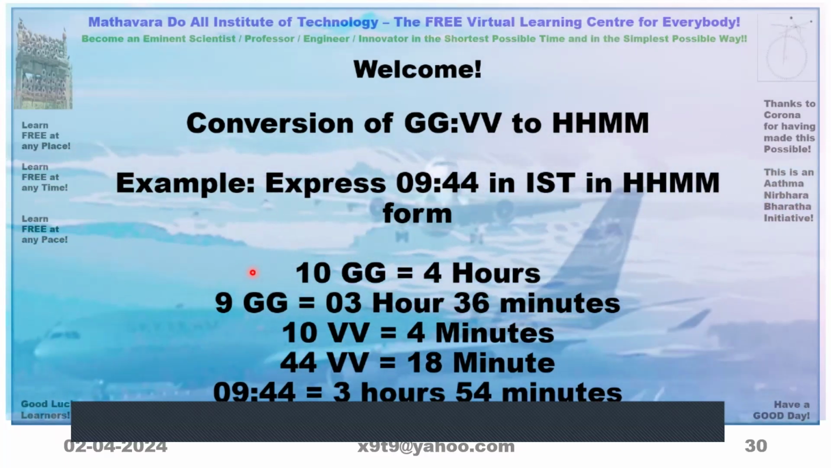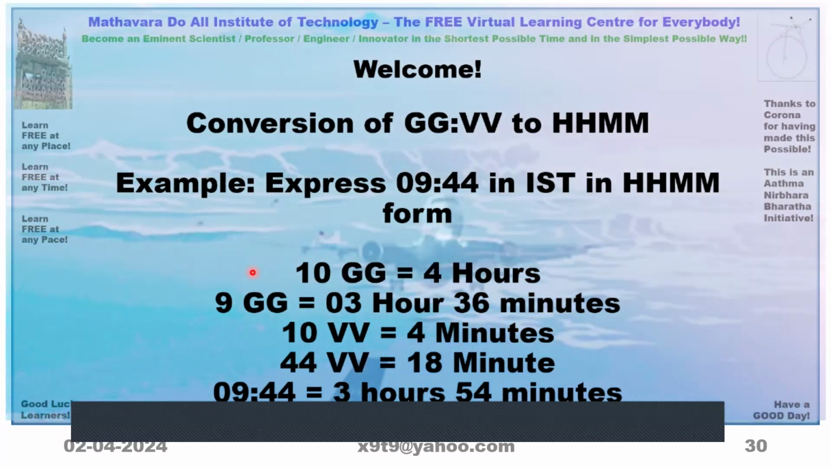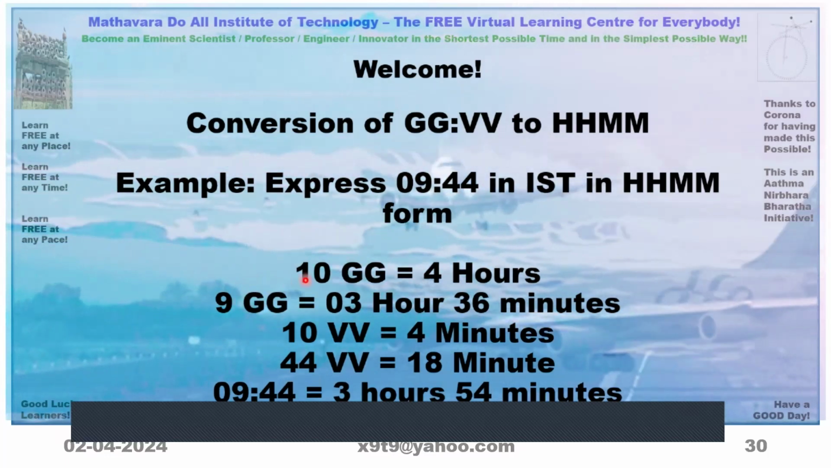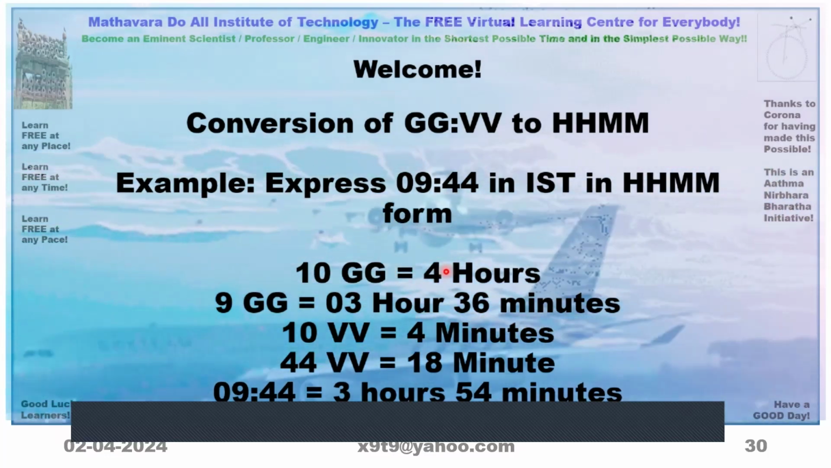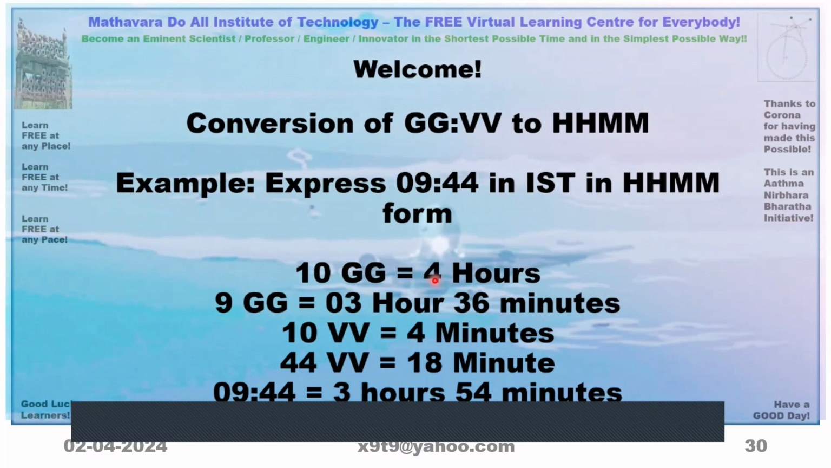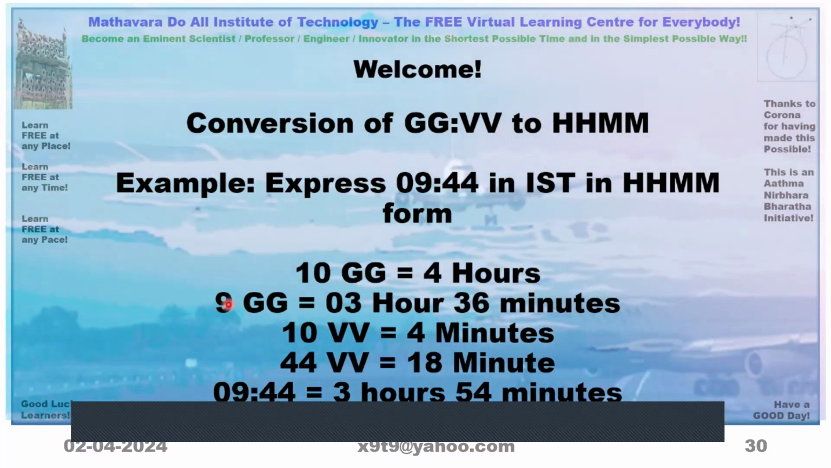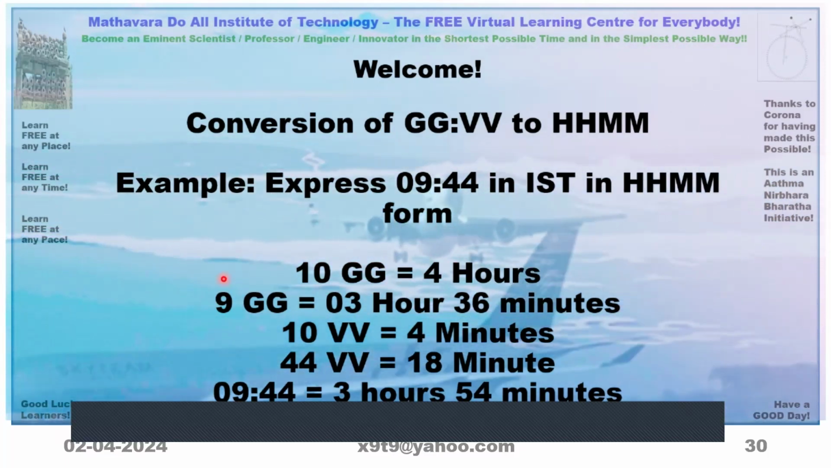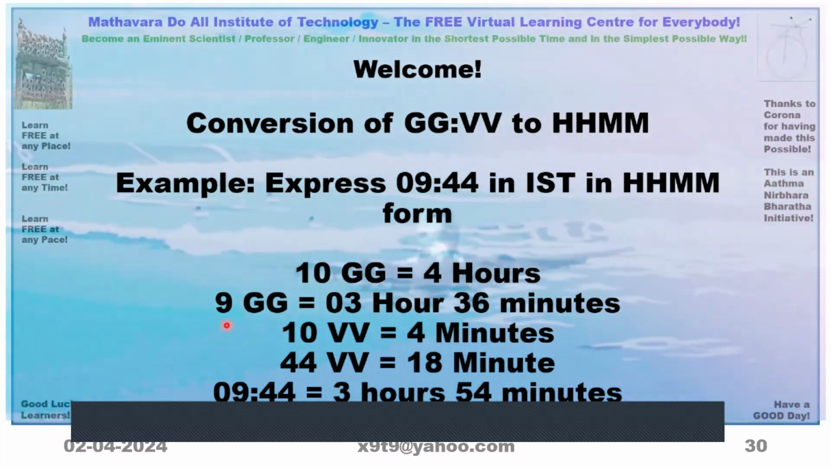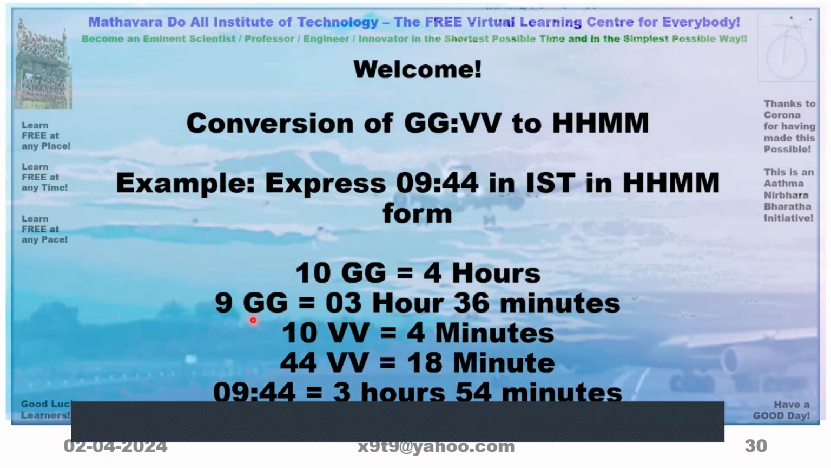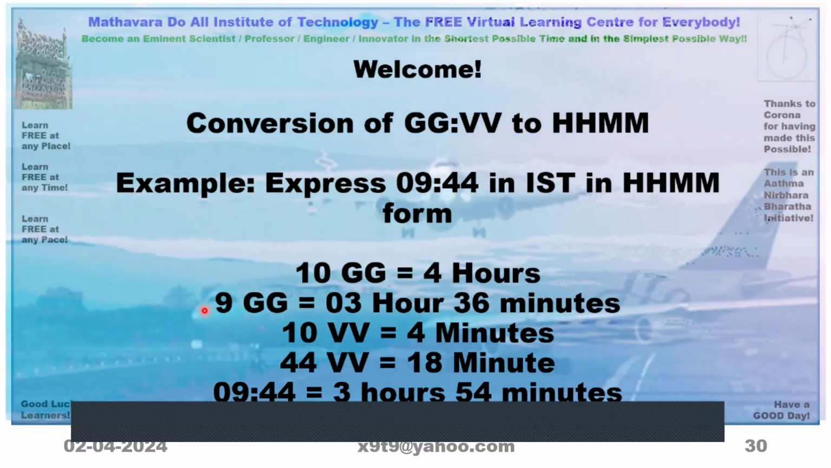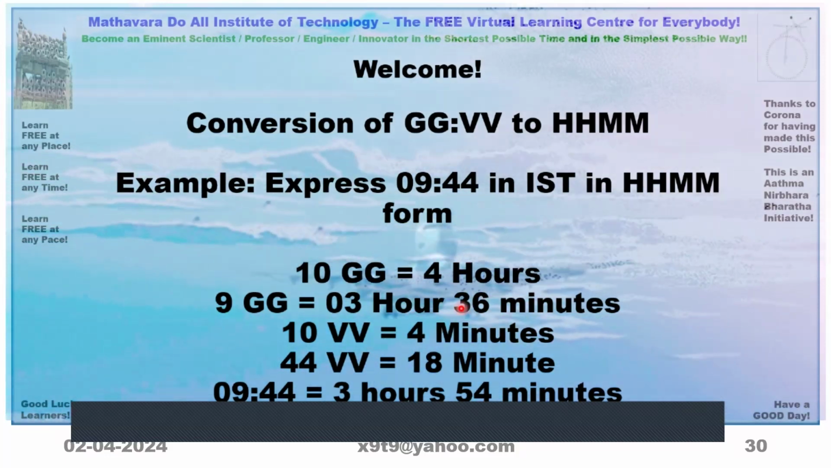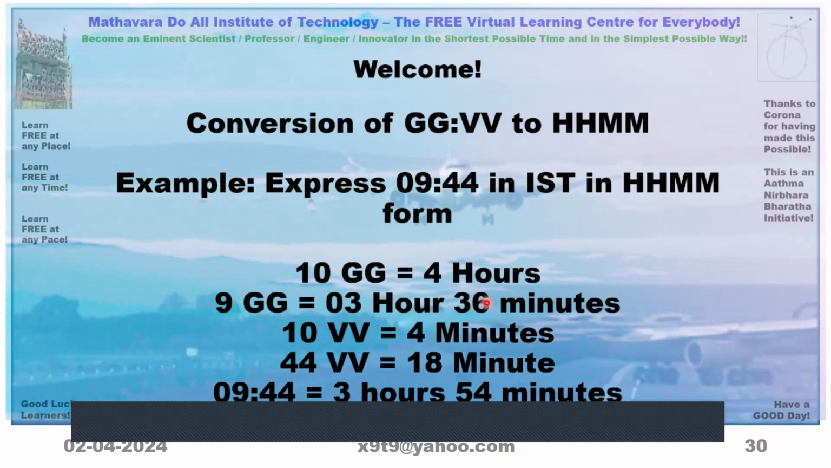So this is another example, 9:44. So 9:40 for 10 ghatis it is 4 hours. For 1 ghati it is 0.4 hours. We want for 9, so if you make it 5 and 2.5, it will be 3 hours. Then 1.5 ghati is left. 1 ghati is 24 minutes, so 24 plus 12 will be 36. So 3 hours, 36 minutes will come.